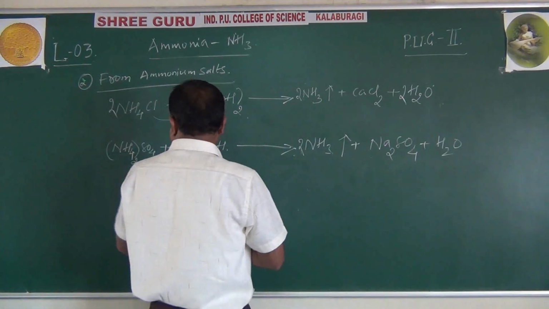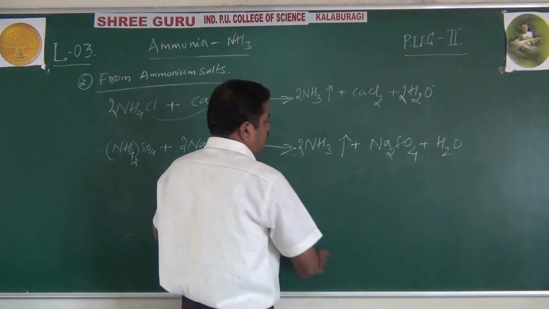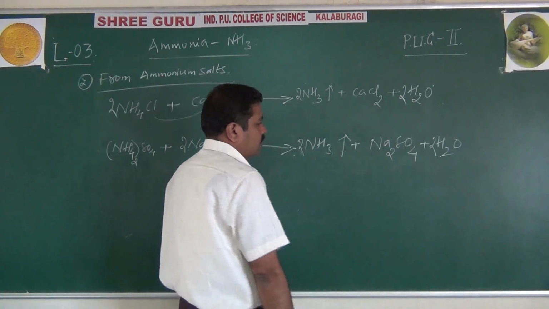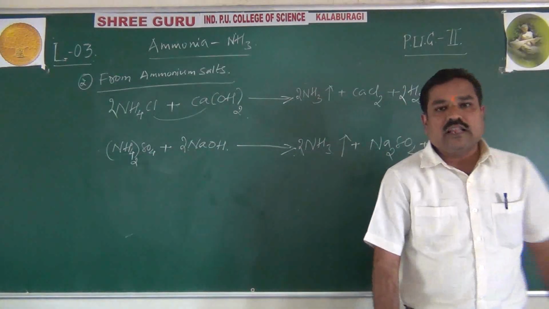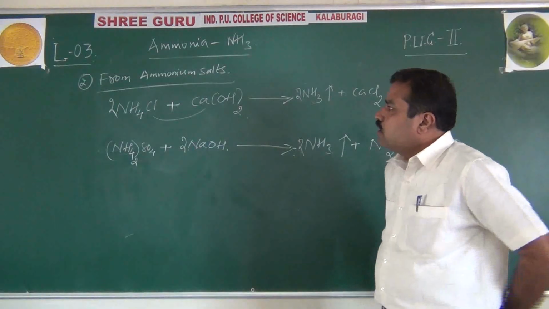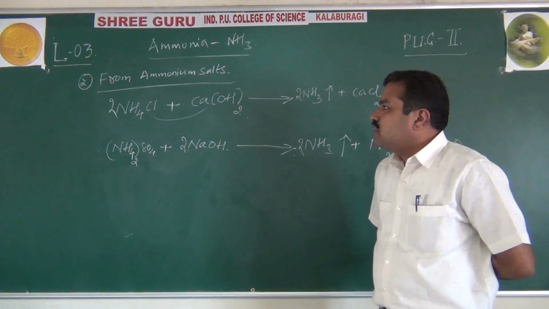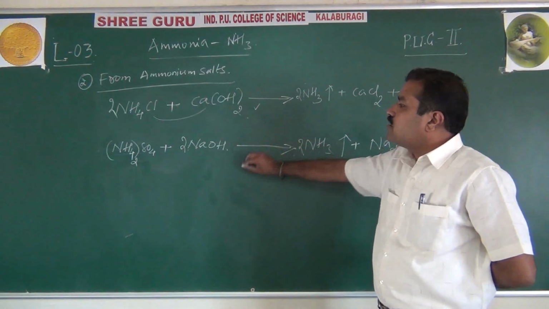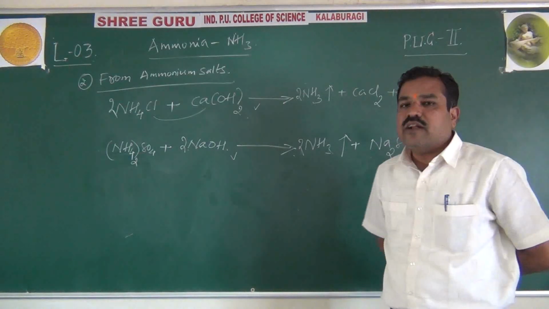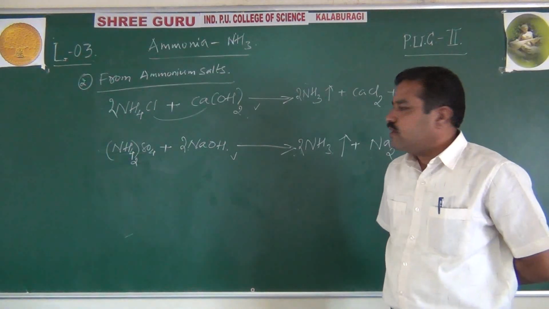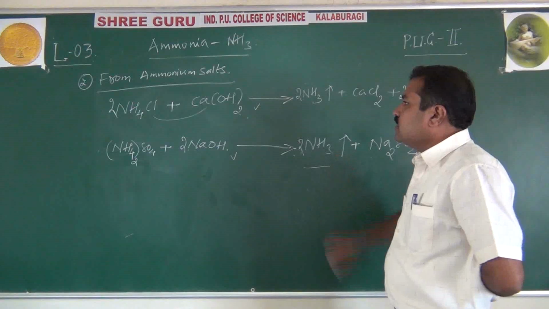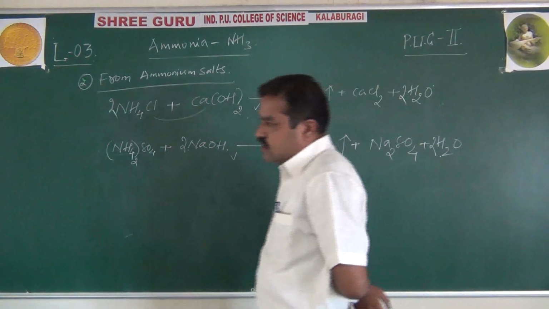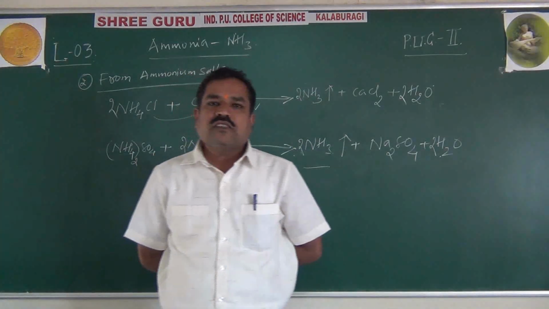So that's about the balancing of the equation. 2NH3 and the oxygen 2H2O. Oxygen is also balanced and even hydrogen is also balanced. That means by using acidic ammonium salts, ammonium chloride and ammonium sulfate, when we treat them with a weak base like calcium hydroxide and a strong base like sodium hydroxide, caustic soda, we can liberate ammonia. This is another alternate method, right? That means the first one uses urea, the second one uses the ammonium salts.